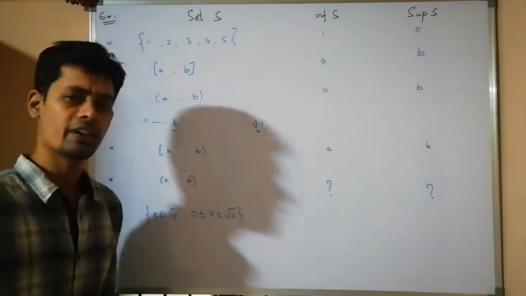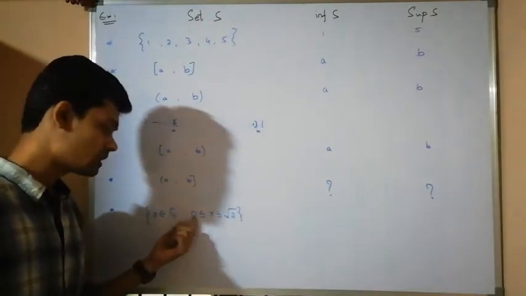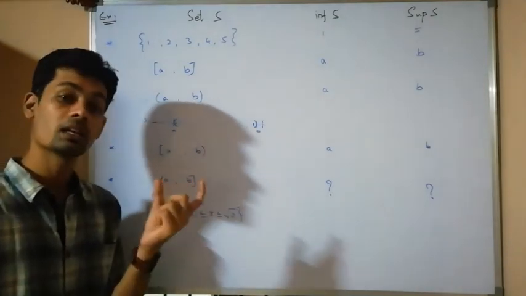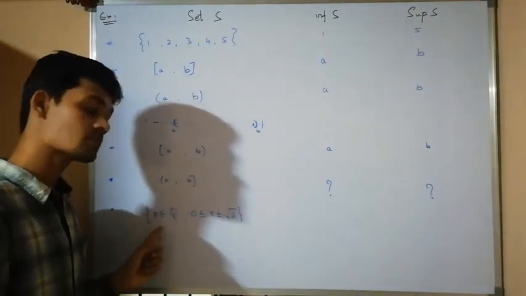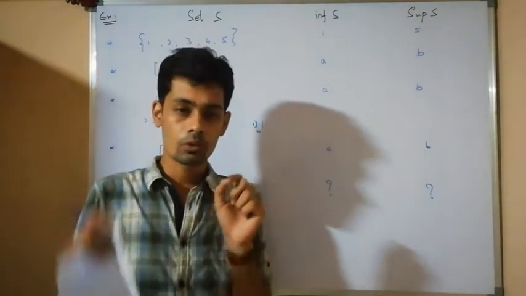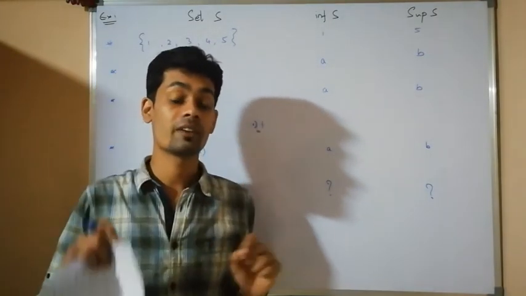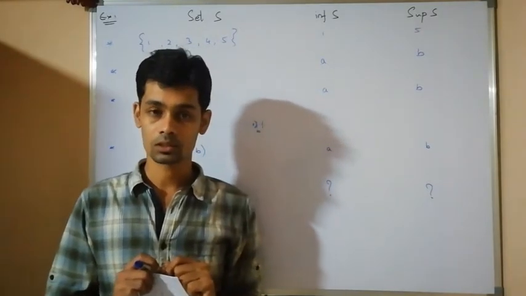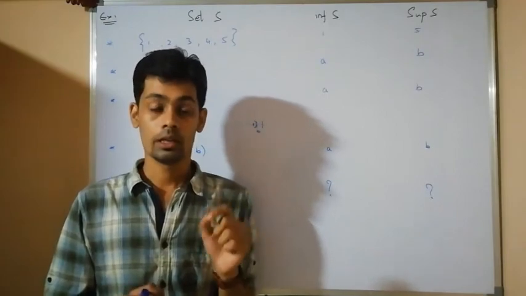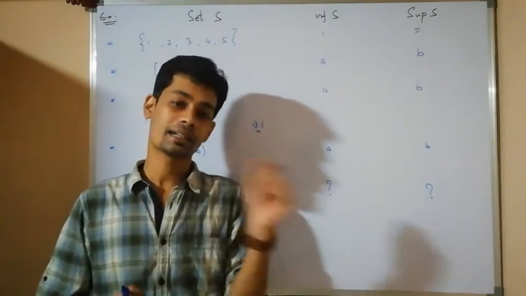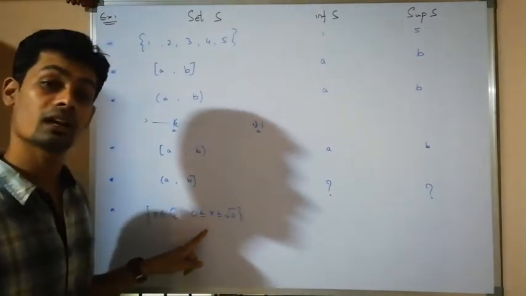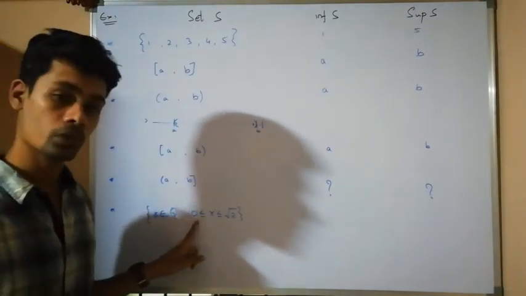After 0, if I take any real number, between 0 and that real number there are an infinite number of rational numbers in this set. Like if I take 0.1, between 0 and 0.1 there are an infinite number of rational numbers. So 0.1 can't be a lower bound. And no real number greater than 0 is a lower bound for the set. Therefore, the greatest lower bound will be 0.